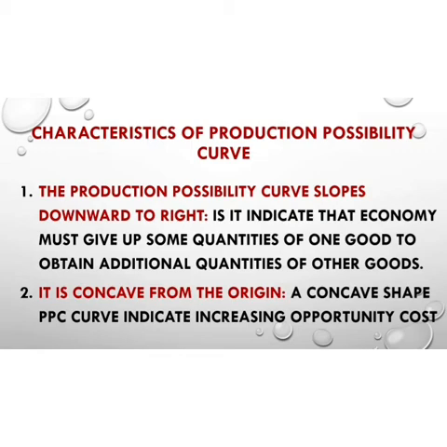Here the term opportunity cost means I have to select whether to produce butter or guns. If I select to produce guns with the available resources, then the opportunity cost is the butter. The opportunity cost is the cost of that commodity which we have sacrificed, not produced, because we have chosen another option. I know you have studied the term opportunity cost in your previous class as well, so it will not be difficult to understand these terms.